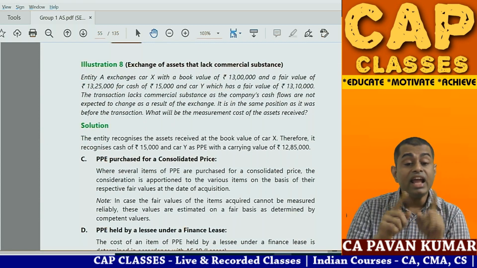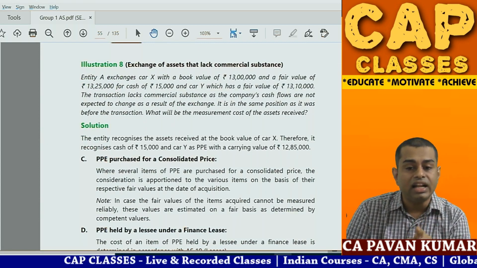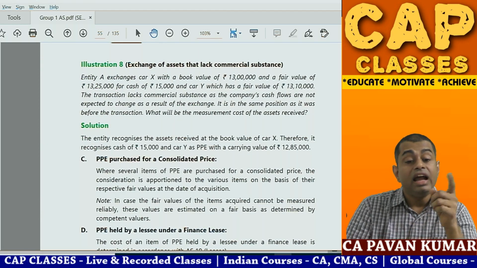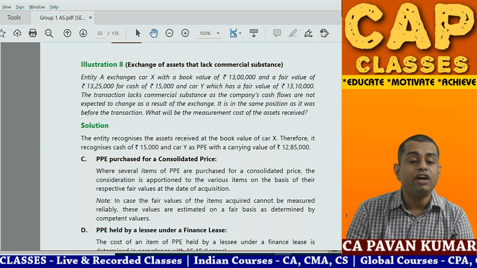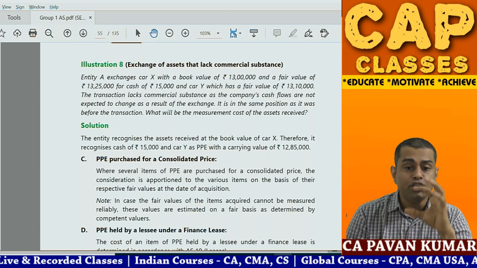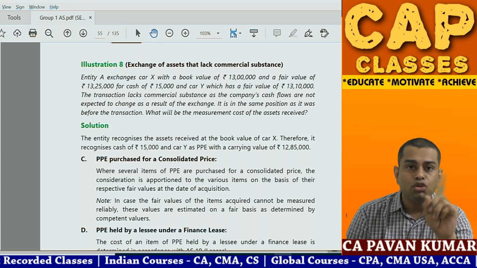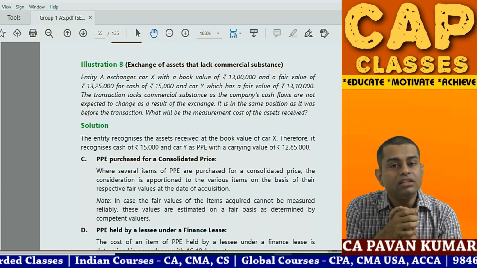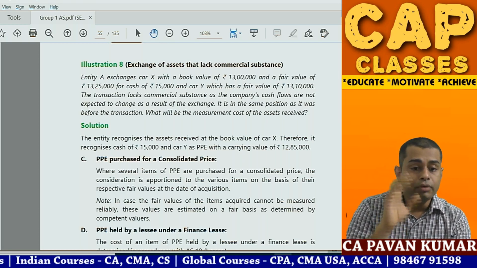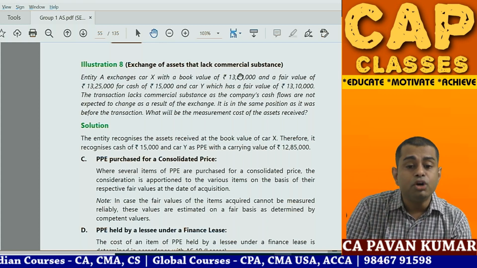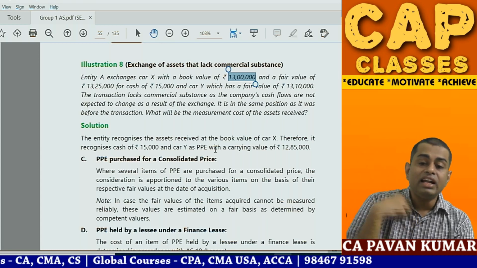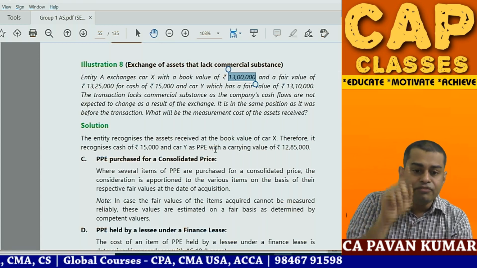Entity A exchanges, no, this is over. 8. Entity A exchanges car X with book value 13 lakhs and fair value 13 lakhs 25,000 for cash 15,000 and car Y which has a fair value of 13 lakhs 10,000. So much of data, but try to understand. You have given one car, you have received another car. There is no commercial substance in that. So this is important. My book value of the car given is 13 lakhs. What am I getting? Another car I am getting, and cash 15,000 I am getting.